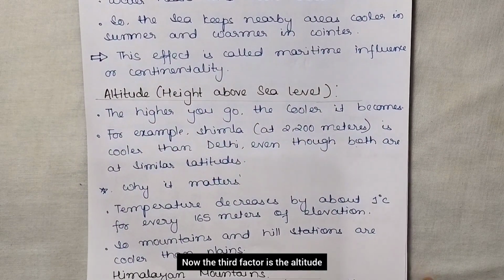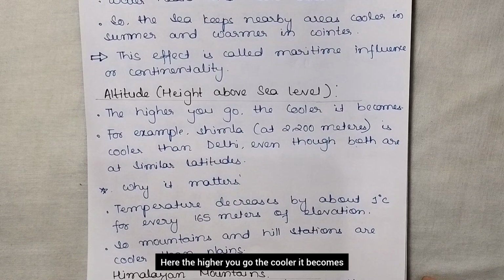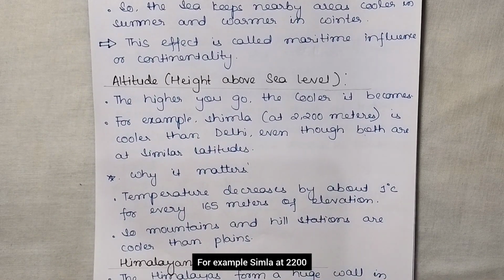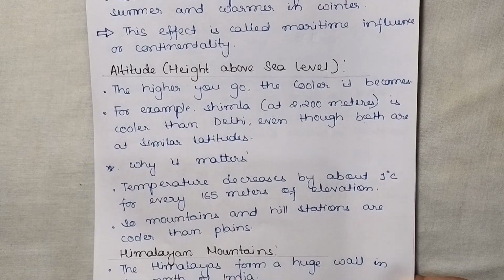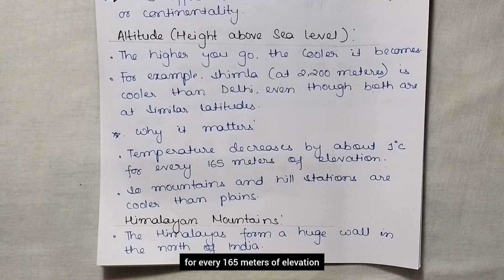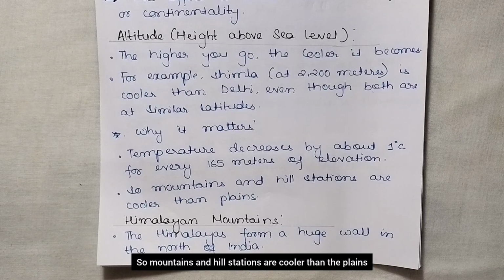Now the third factor is the altitude, that is the height above sea level. Here the higher you go, the cooler it becomes. For example, Simla at 2200 meters is cooler than Delhi, even though both are at similar latitude. Now what is the reason behind it? Temperature decreases by about 1 degree Celsius for every 165 meters of elevation. So mountains and hill stations are cooler than the plains.